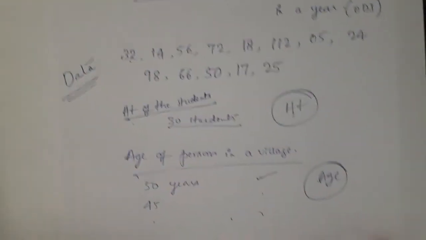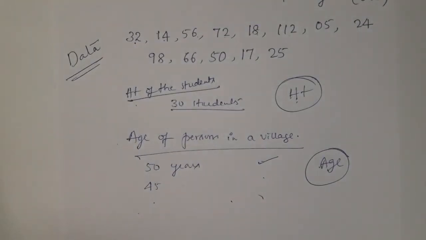So for data, many examples are there, you can list. So vast number of examples are there. When we go for ground level and duplex houses in a locality, that also comes under data. So how many houses are there in different villages, that can also be data.